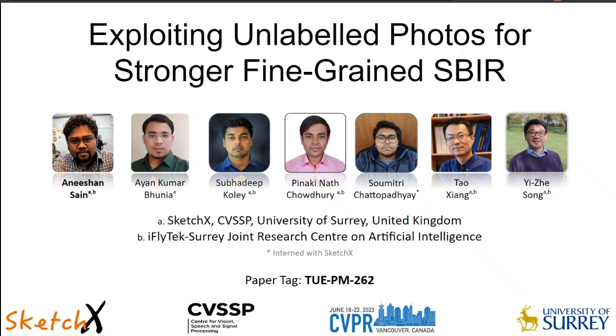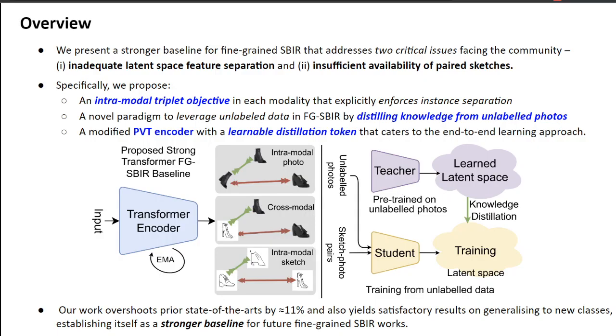Hello everyone. We shall be presenting our paper Exploiting Unlabelled Photos for Stronger Fine-Grained Sketch-Based Image Retrieval accepted at CVPR 2023. In this paper, we propose a stronger baseline for fine-grained sketch-based image retrieval that addresses two critical issues facing the community, namely inadequate latent-space separation of sketch photo instances and scarcity of paired sketches.